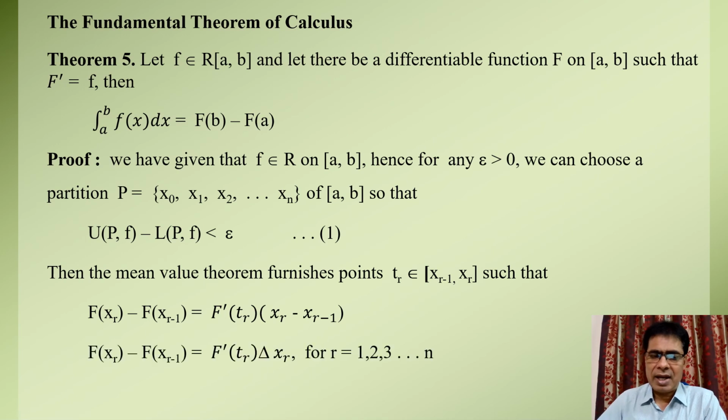It is written as capital F(x_r) minus capital F(x_{r-1}) equal to capital F dash(t_r) into del x_r.